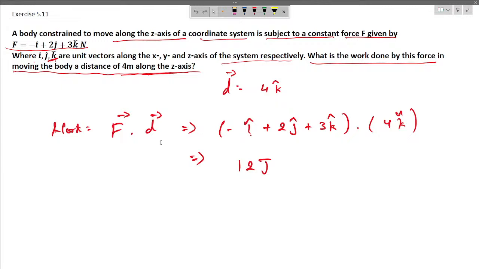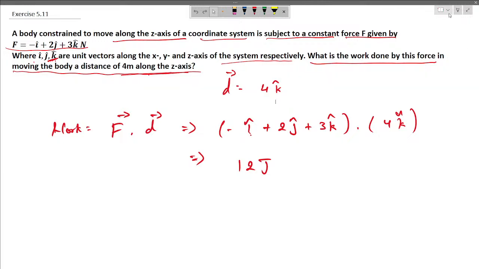So obviously the work done will differ by its sign. If it is plus 4k cap, then it is going to be 12 joule as we see here, and if it is minus 4k cap, then it is going to be minus 12 joule. So the work would be negative if it is minus k cap.